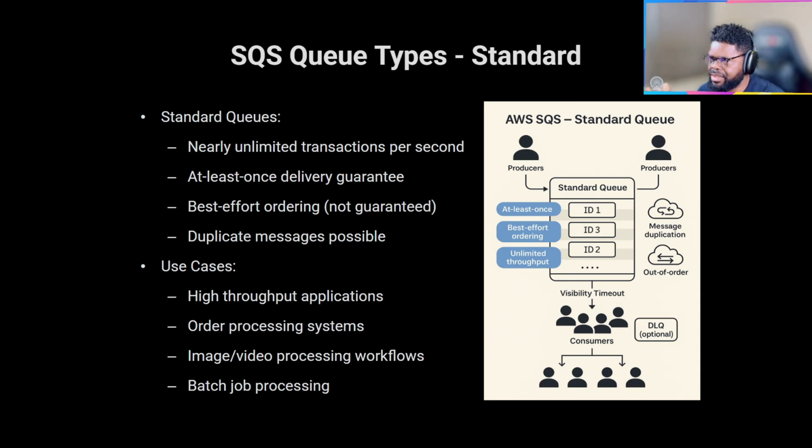Whether it's image or video processing workflows, for example, if I have an application and I need to process an image or a video, I don't have to wait in my UI for that video to be completely processed, right? What it means is that I can send a message to the queue saying, please process this video for me. And then something behind the scenes, a service that is known for processing videos, can listen to that queue, get the event out, and then process it, using its own capacity, whatever was designed for that service.